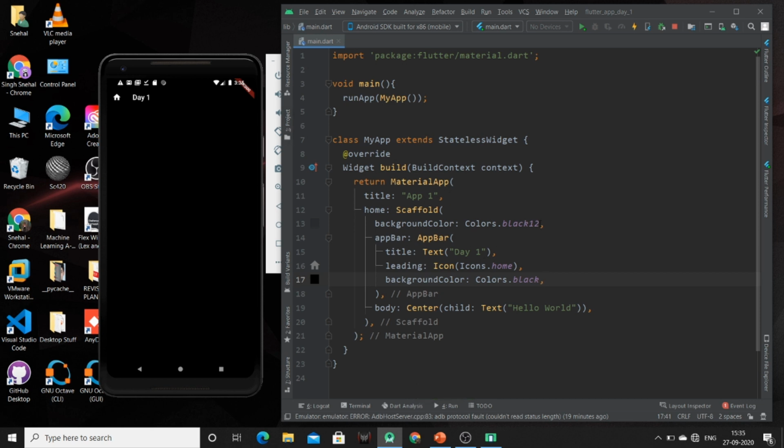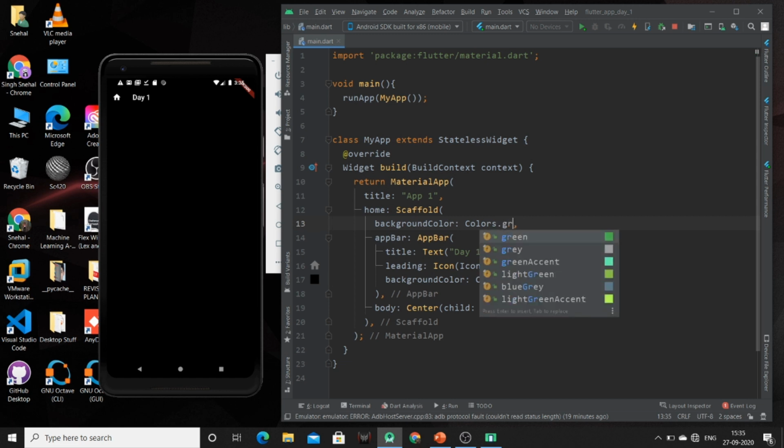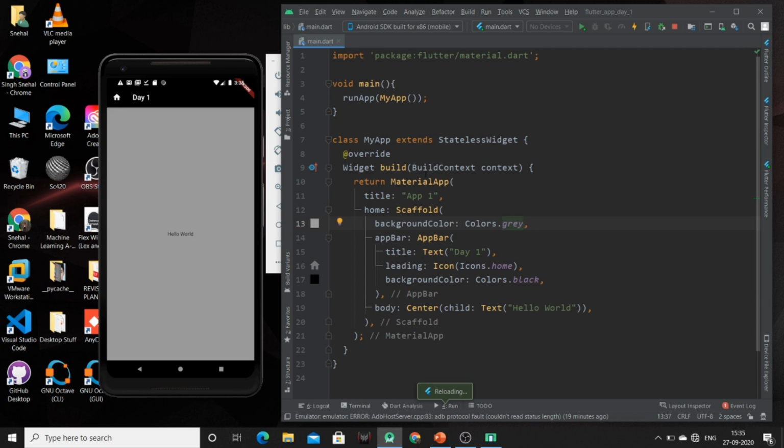So let me use this gray color. So here the color of our app bar is black, and the color of our body is gray, and inside that we have one text at the center which has color black by default.